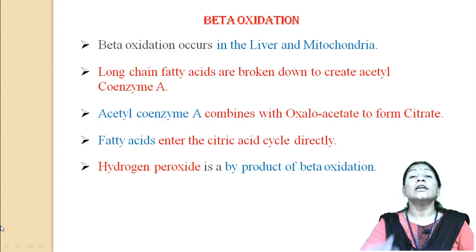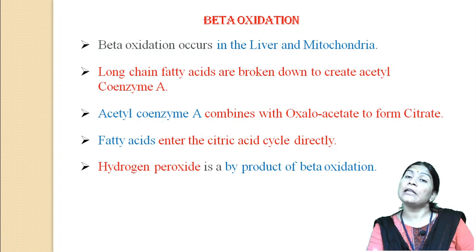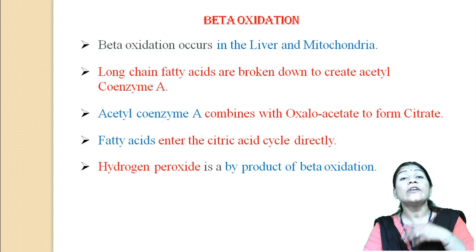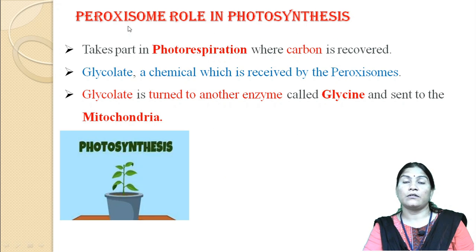So we say that these peroxisomes play an important role in the beta oxidations which occur in the liver and the mitochondria. The long chain fatty acids are broken down to create acetyl coenzyme A, which combines with oxaloacetate to form citrate. These fatty acids then enter the citric acid cycle directly, and hydrogen peroxide is the byproduct of beta oxidation.